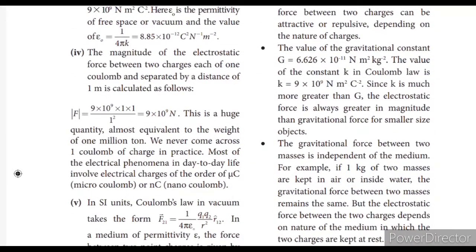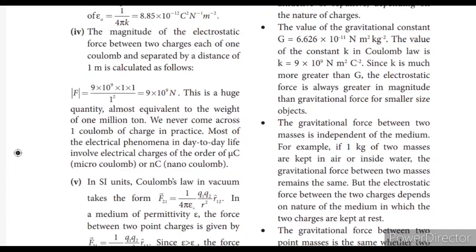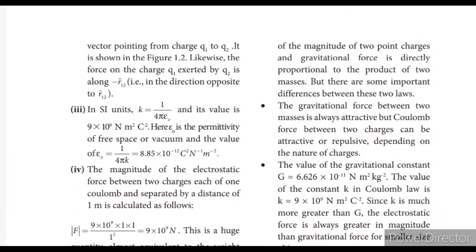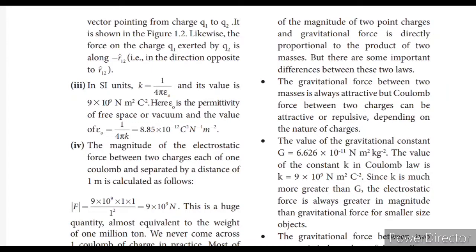In SI units, Coulomb's law in vacuum takes this form. The gravitational force between any two masses is always attractive. What are the similarities and comparison between the gravitational force and the Coulomb force? The gravitational force between two masses is always attractive, but the Coulomb force between two charges can be attractive or repulsive depending on the nature of the charges.